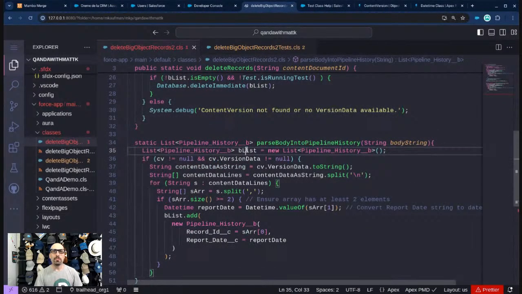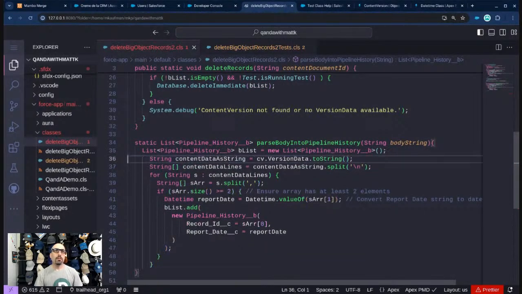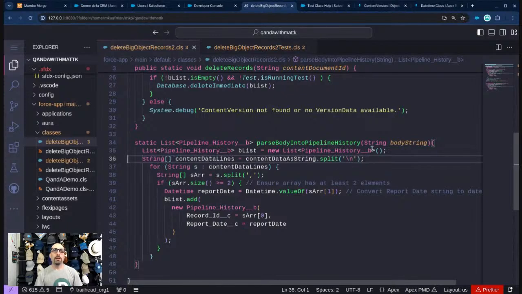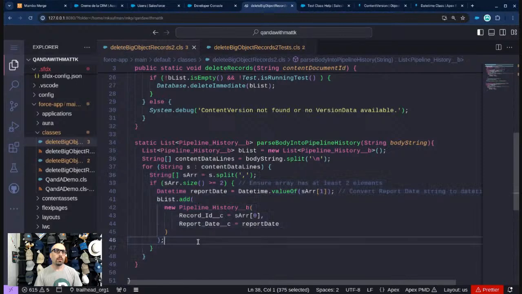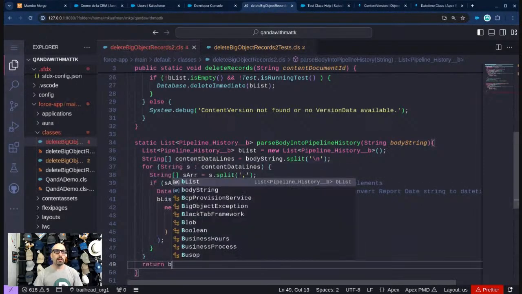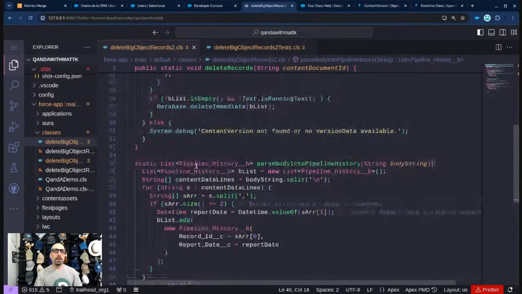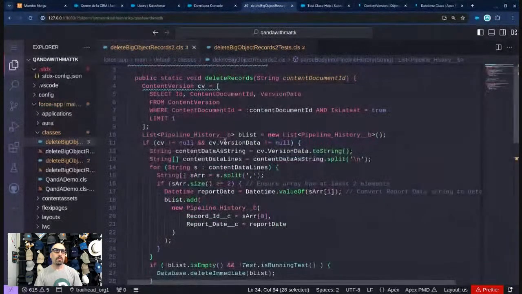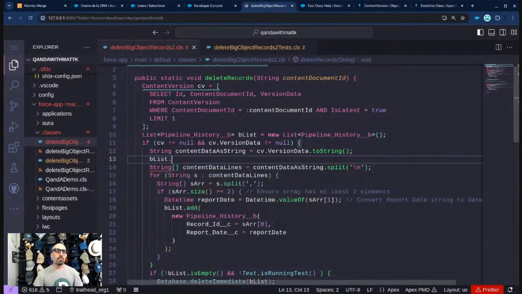And so the blist again is a pipeline history list. I don't know why it's called a blist. That's okay. And let's get to the point where we can do this. So body string dot split, adding it to the blist. And at the end, it's going to return the blist. Okay, and then we're going to call this method right here somewhere. We could do an add all. We could also do an equals. I don't think it matters too much.